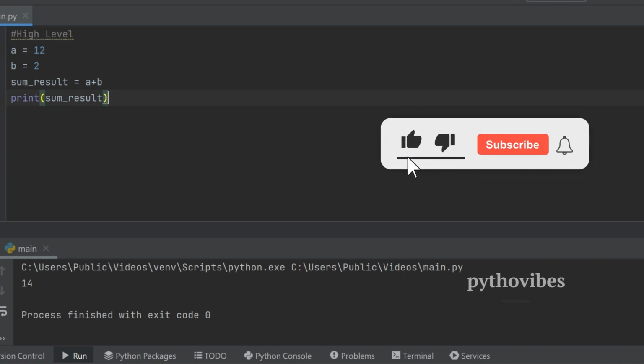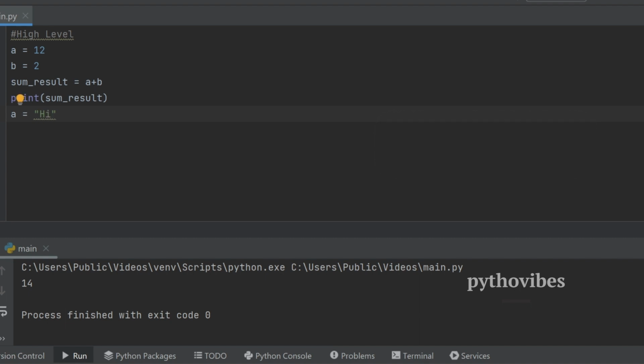Even after capturing this result, we can assign variable a a different value like "hi". This can be another new value we assign to variable a. That is how, on the fly, we can change the type of a variable during program execution. So that is how we can say that Python is a dynamically typed language.